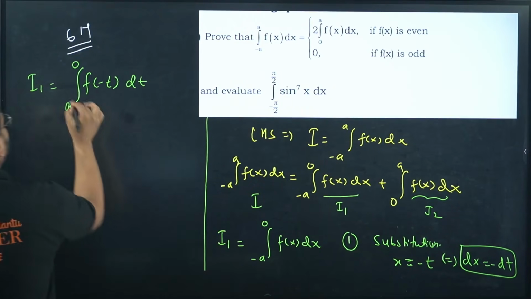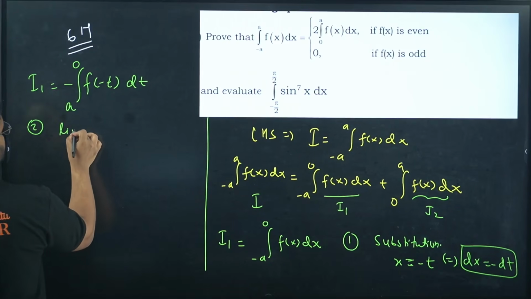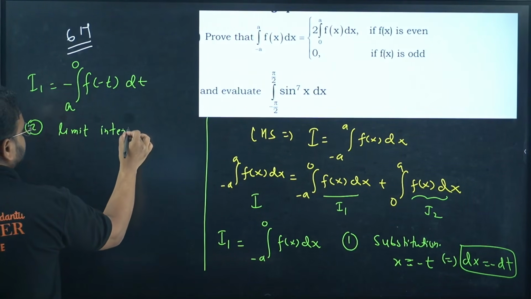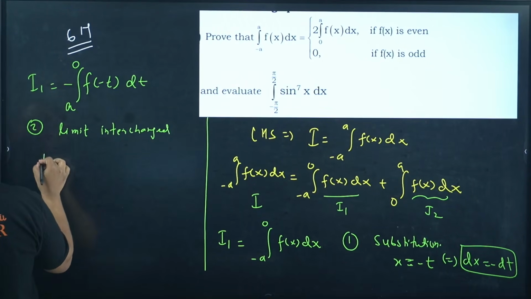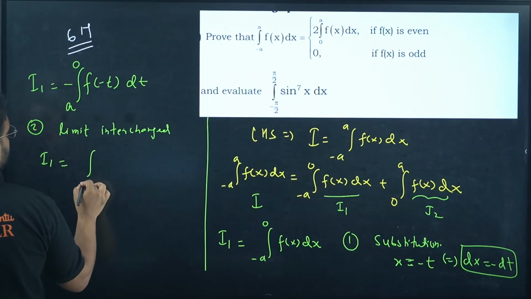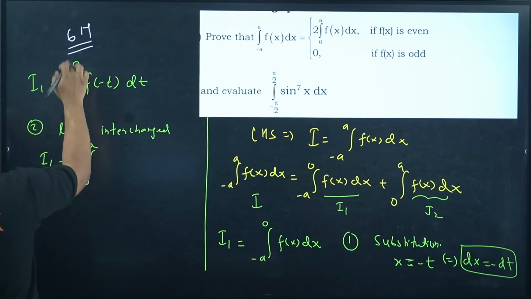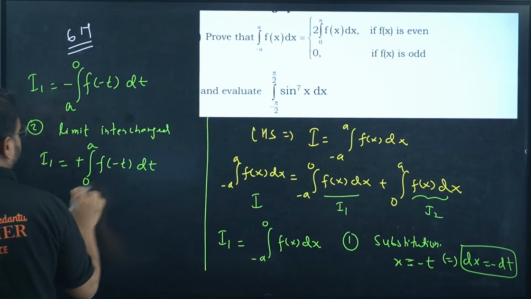Now step 2, limit interchange. What happens to this? I1 becomes 0 to a with the plus sign now, because we use the minus sign to interchange the limits. f of minus t dt.